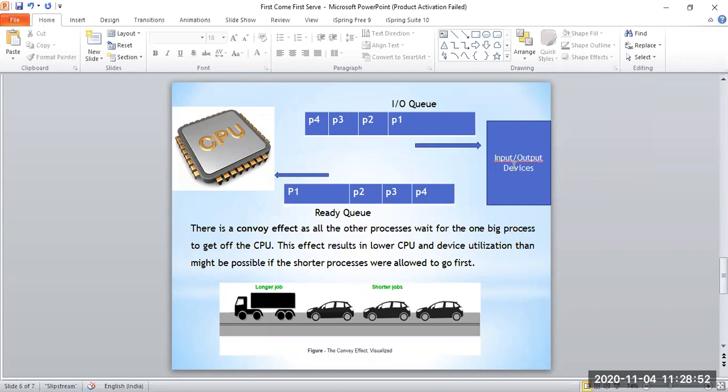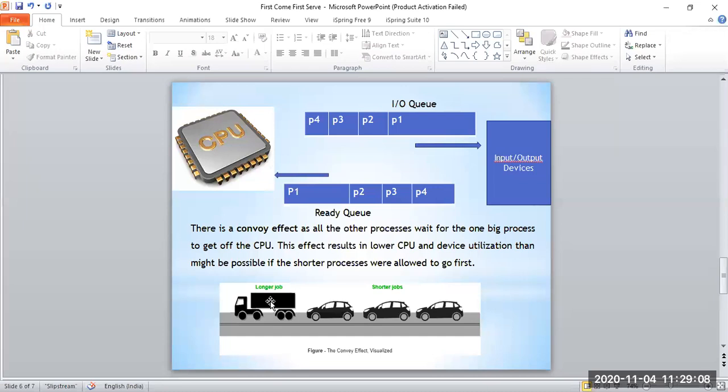You can see in the diagram below, a truck is stopping the cars. Let's imagine the truck as a longer job, which takes a long time to move.